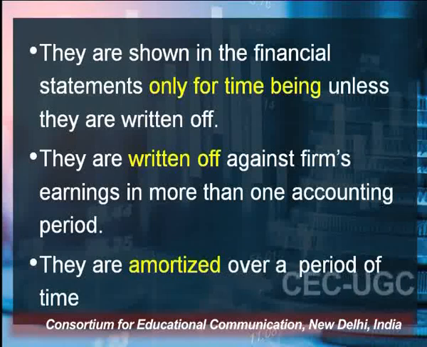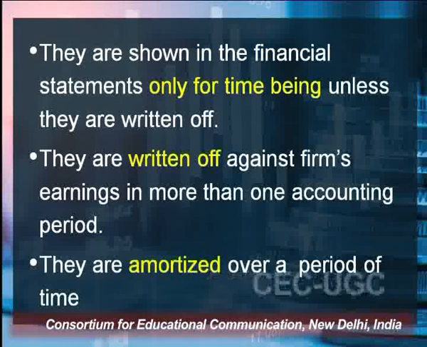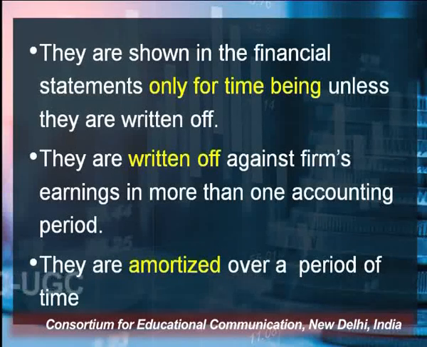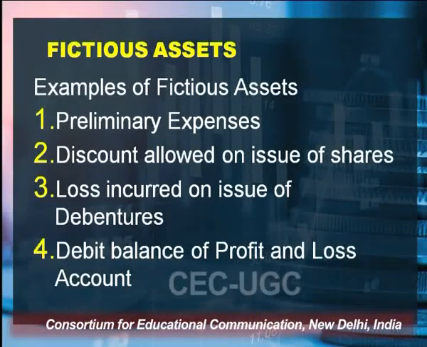They are written off against the firm's earnings over more than one accounting period. They are amortized over a period of time. So these fictitious assets can be explained by examples. I am giving you a few examples of fictitious assets. The first one is preliminary expenses.